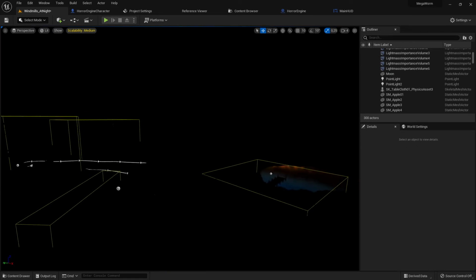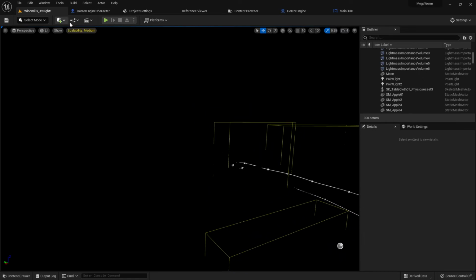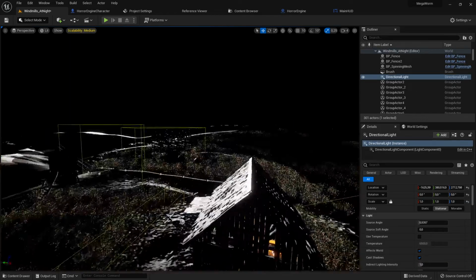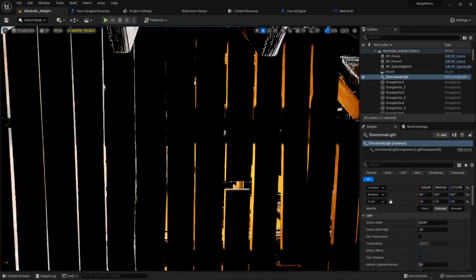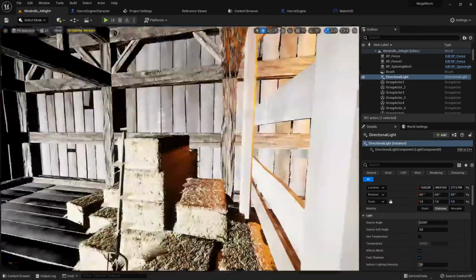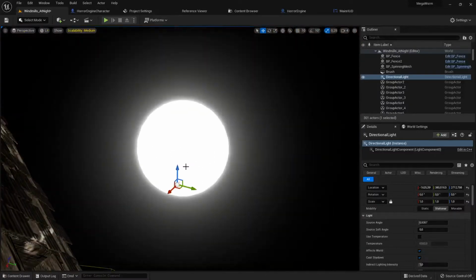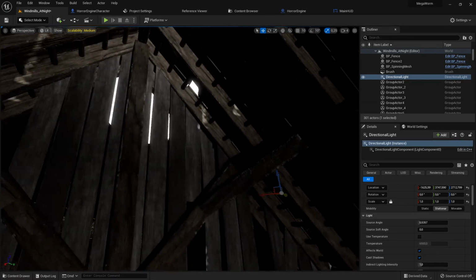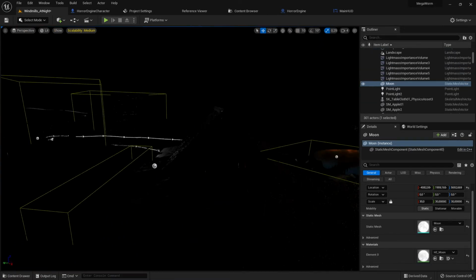I don't know. And if you still have problems like me, you can just throw in something like a directional light, just for test purposes. Ah, now I get it. Here is something, and I go out all the time in the wrong place. Oh, that makes sense now. Which means we are going to set this moon here.